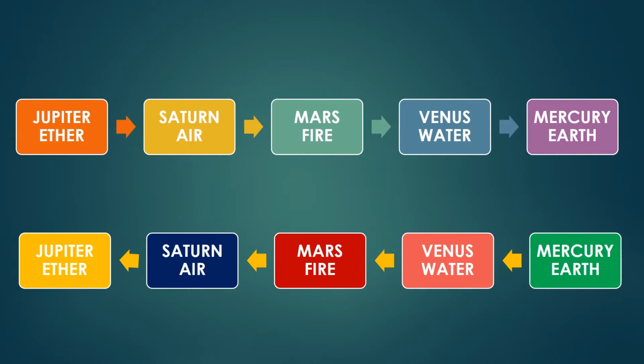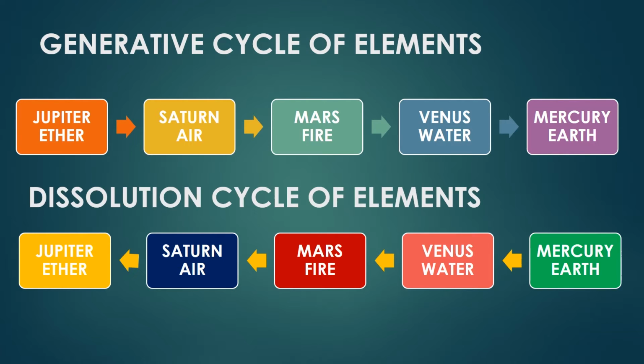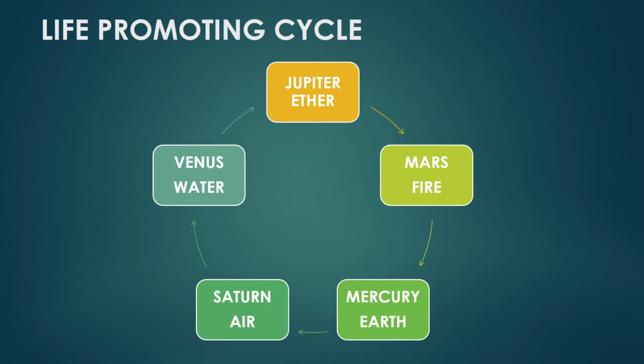We have 5 elements of creation: ether, air, fire, water and earth. Ether is ruled by Jupiter, air is ruled by Saturn, fire is ruled by Mars, water element is ruled by Venus and earth element is ruled by Mercury, and all other details we discussed in part 1. Today we are focusing on the insulating cycle.